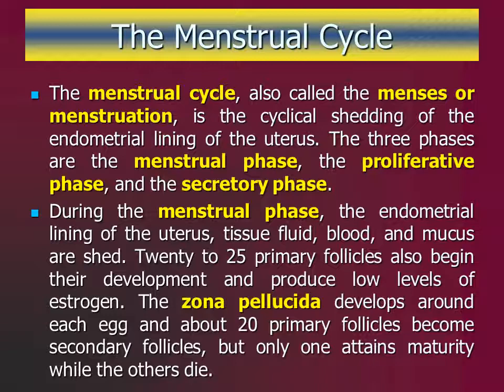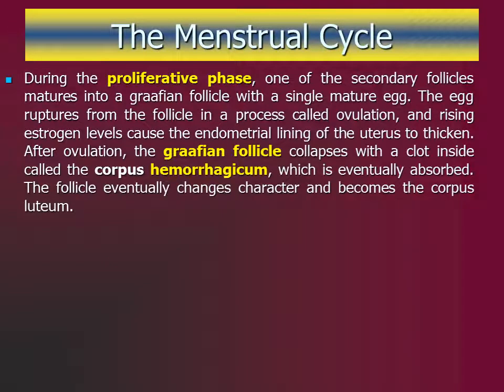Although a number of follicles begin development during each cycle, only one attains maturity through the process of meiosis. The other follicles undergo cellular death or atresia. The pre-ovulatory or proliferative phase. This phase is more variable in length. It will last from day 6 to 14 in our 28-day cycle.